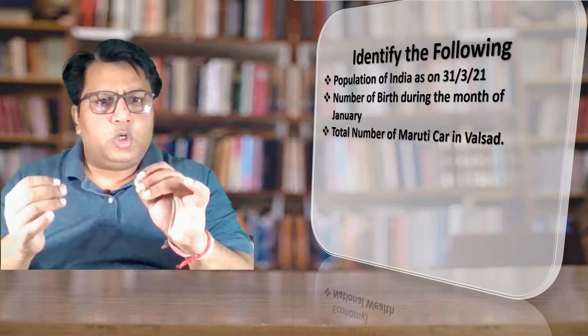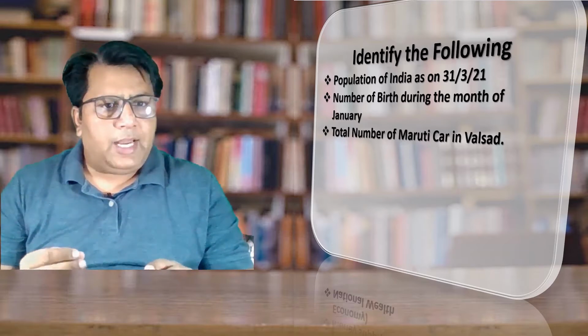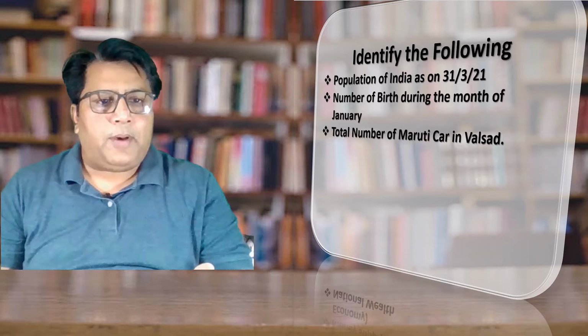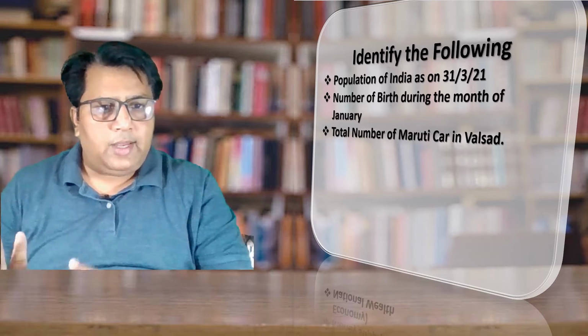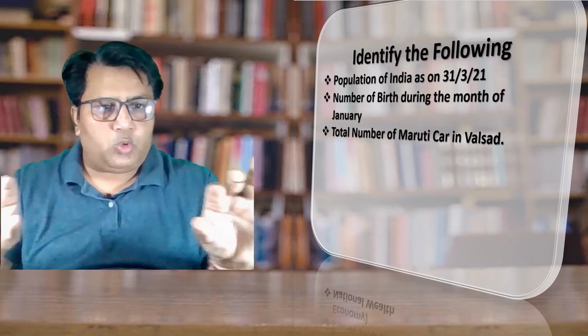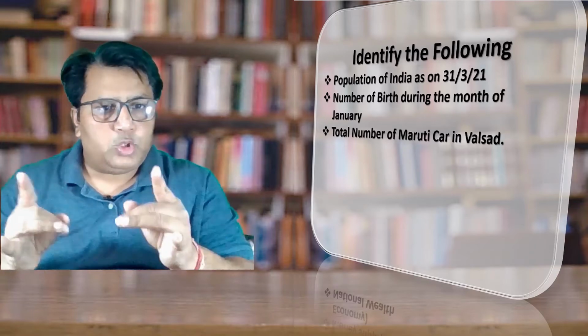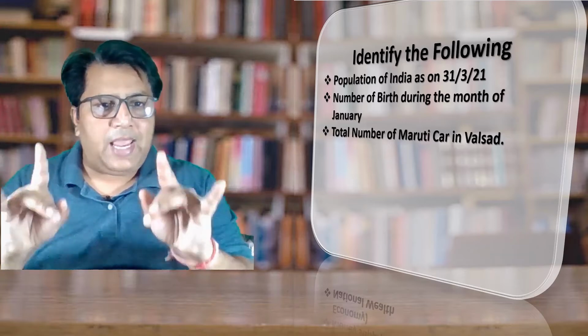Third is total number of Maruti cars in Valsad. It means that I will go and count, and I will not go again and again to count the number of Maruti cars. I will go and count once only and intimate the information that this is the total number of Maruti cars in Valsad. So the information is static in nature, so it is a stock. The time element will not play any role.